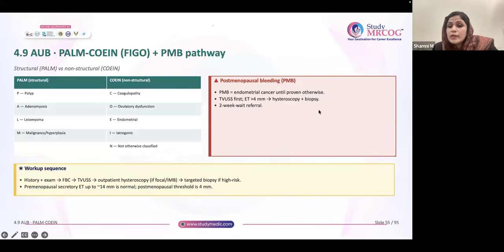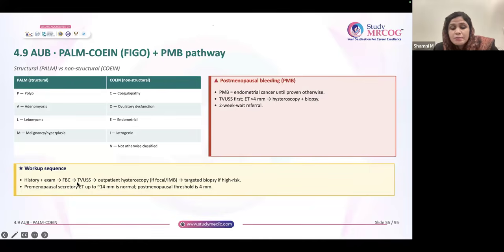If it is so, do a hysteroscopic biopsy, provided there is some risk factor. Otherwise, it can be a Pipelle biopsy. Okay. Pipelle is generally first line for PMB, but if there is any risk factor, go for hysteroscopic biopsy. Now, if you're suspecting malignancy, the 2-week referral pathway is important.